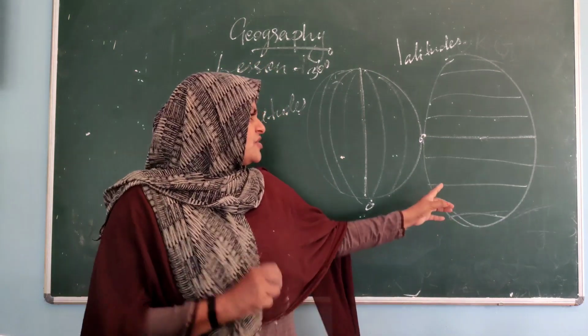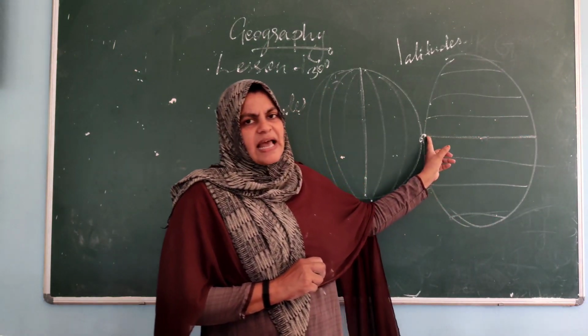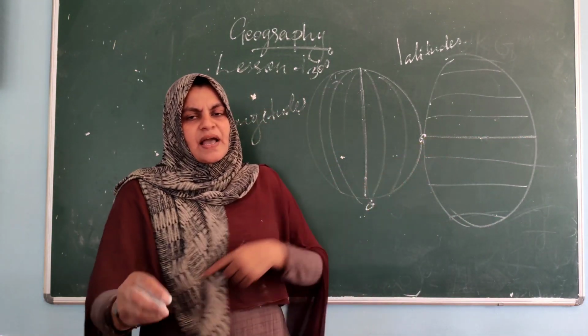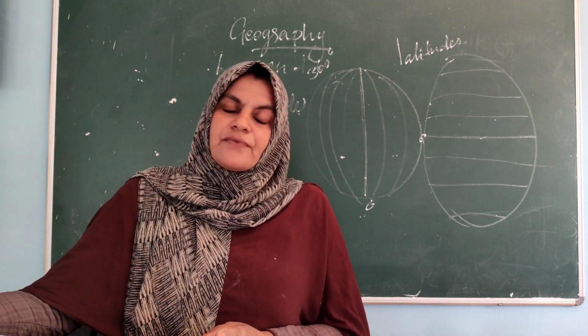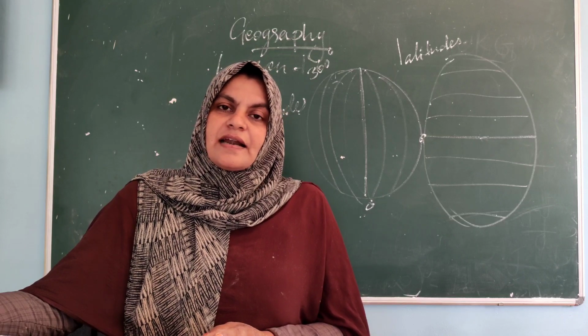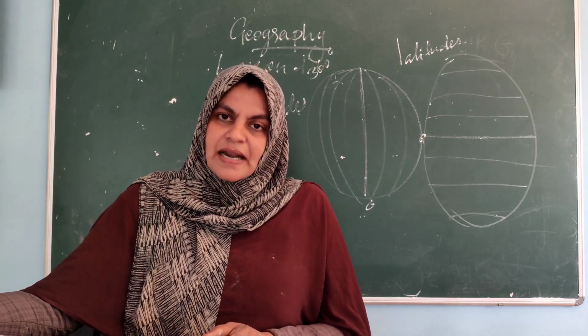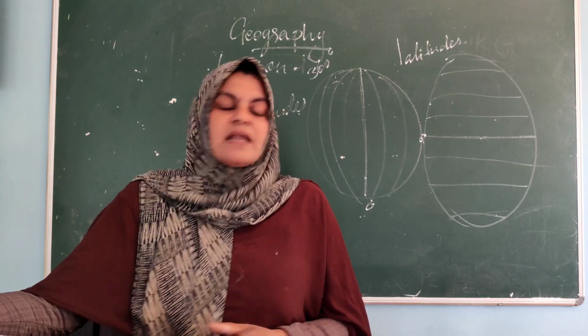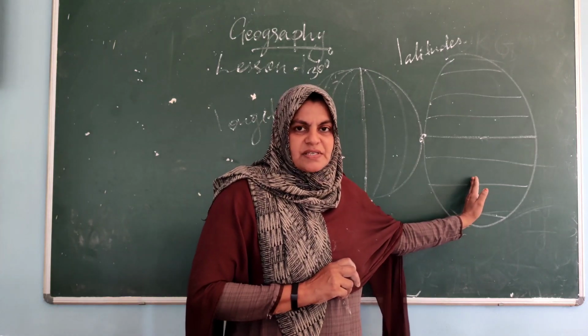And the latitudes. These lines are known as latitudes. This is 0 degree latitude, the equator. And you have heard of the Tropic of Cancer, Tropic of Capricorn, Arctic Circle, Antarctic Circle. You studied them in your 7th standard. Am I right? Yes. So my dear children, these are the longitudes and these are the latitudes.